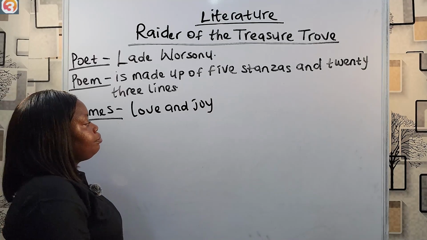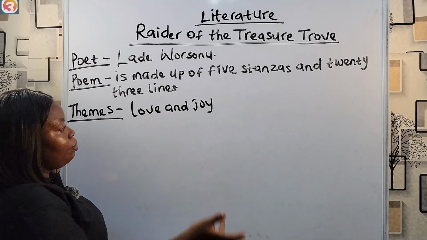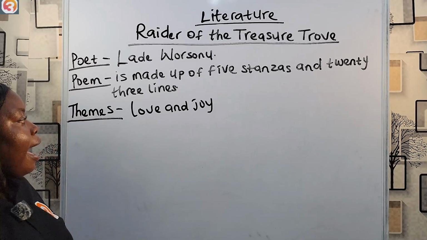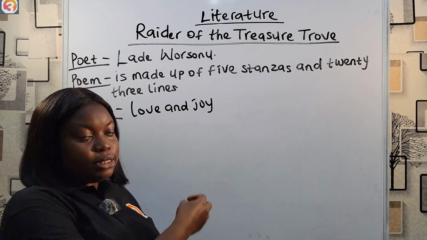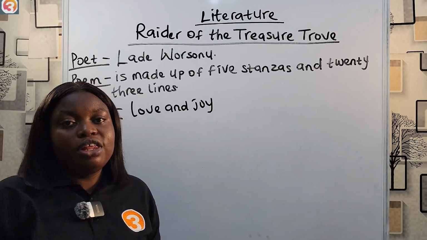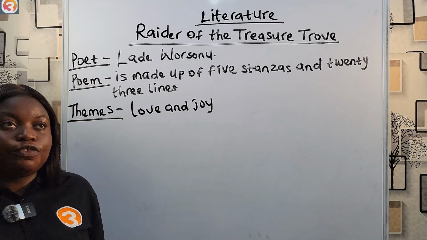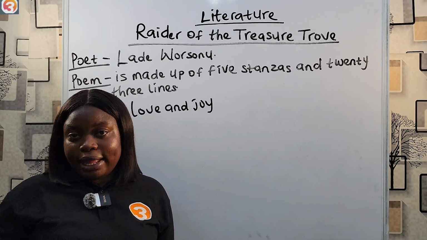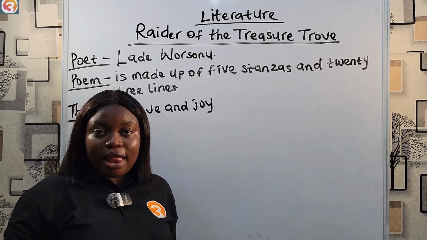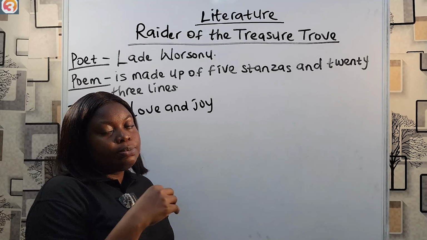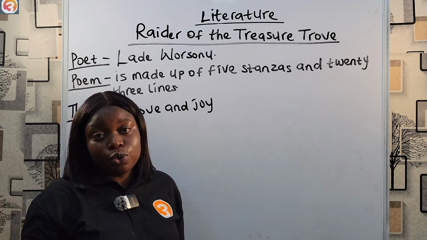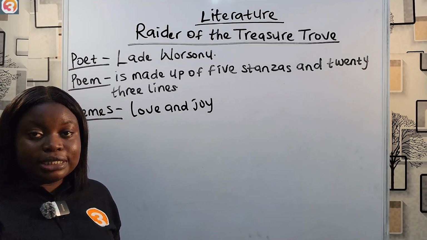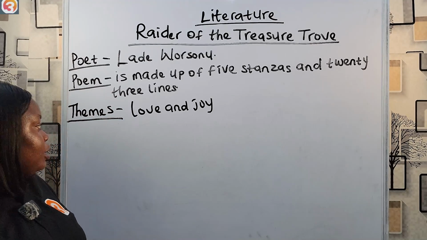Love and joy. This is one of the themes in the poem. The poem talks about love and joy a lot, actually. And the poet persona sees this as tickets to living blissful lives. Because if you check, the poem kept making reference to heaven on earth. That means enjoyable life. So the poet persona thinks that is everybody's goal, and love and joy are like the major ingredients needed if you want to achieve that goal.